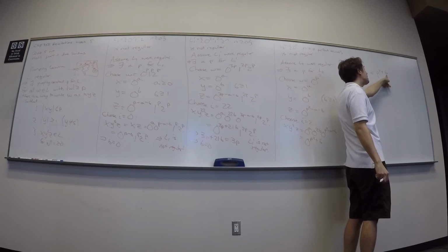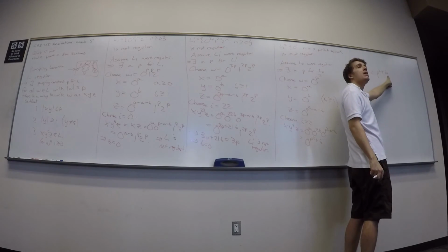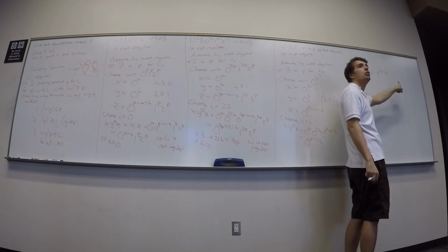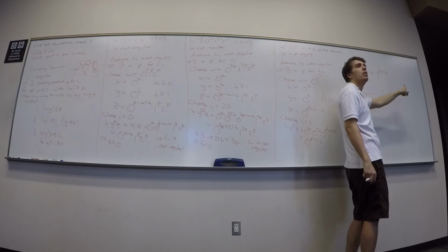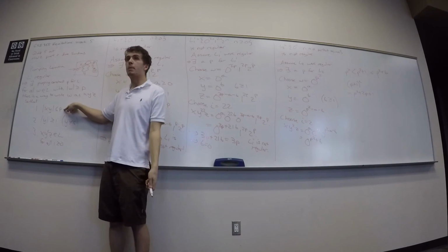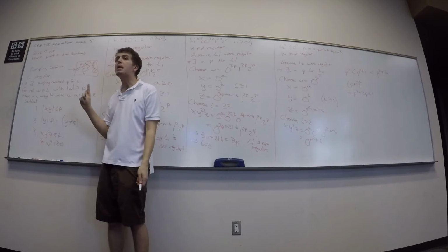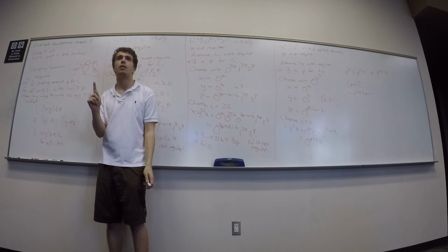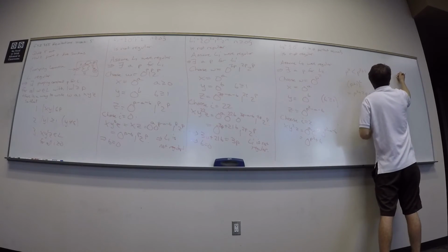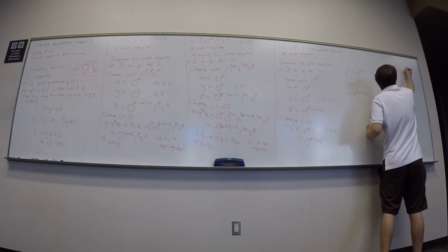Oh wait, what is the largest value that B could take on? 2P plus 1? Could it take all the way up to 2P plus 1? Let's look over here. It can't be more than P for sure. Can it be equal to P? Yes. Yeah, it could be. So I know that, therefore, this is at most P squared plus P.